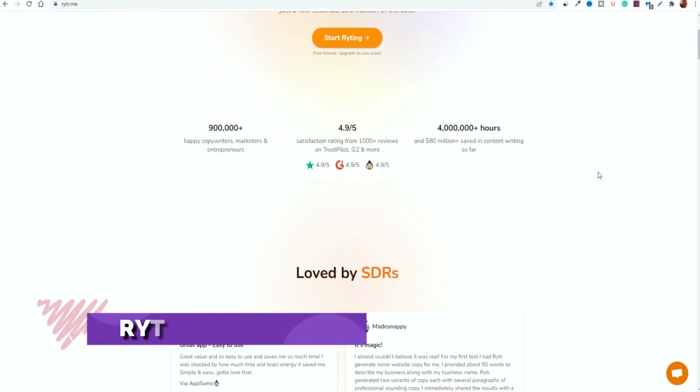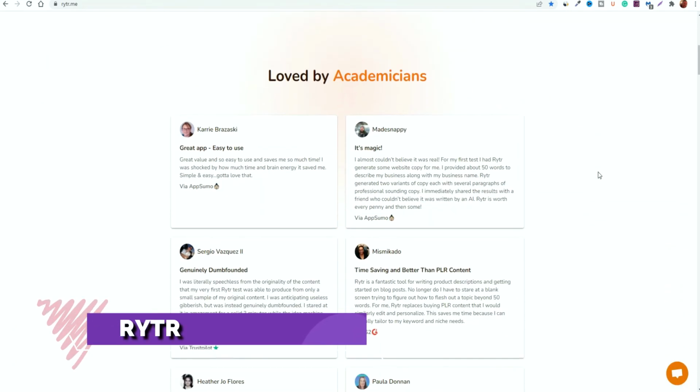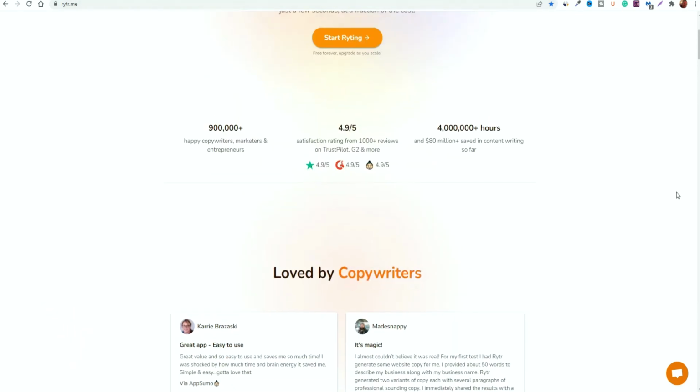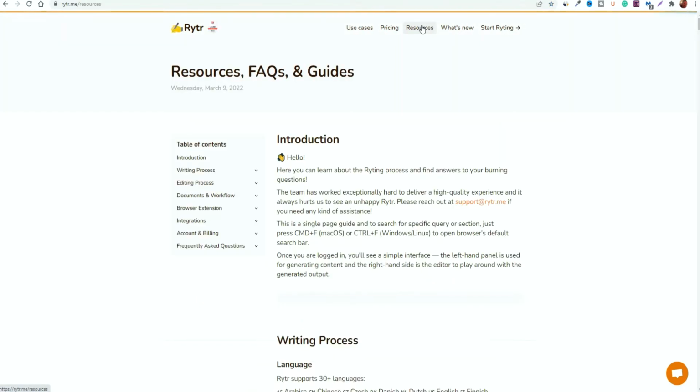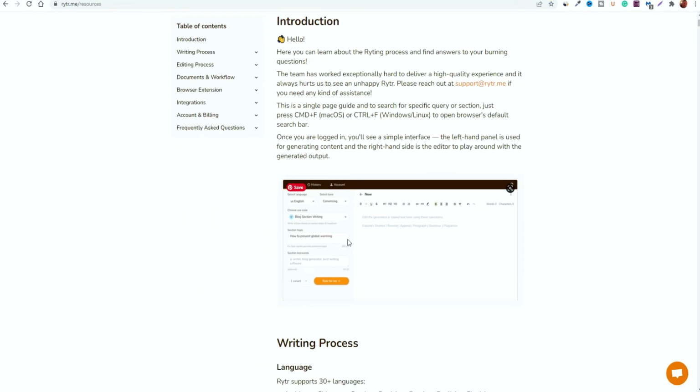Next up is another very useful platform, and it's quite a popular platform by the name of Rytr, and you can find it over at Rytr.me. This is another great platform that allows you to generate content. It has some really useful tools and features inside, and it's very user friendly. It can generate anything from blog post content to YouTube descriptions and titles, and it can even write based off a specific tone that you set, whether you want it to be convincing, like if you're writing a sales pitch, whether you want it to be witty or even throw in a bit of sarcasm. It can write content based off those preferences. It can really think about what it is that you want to get done, which is a pretty cool feature.